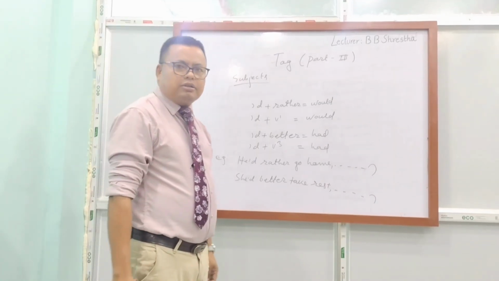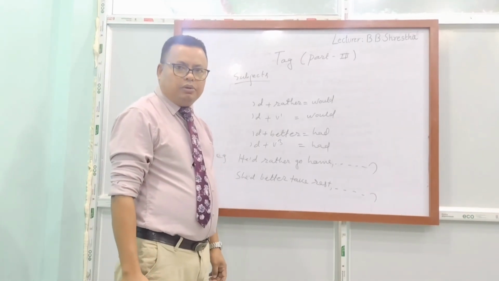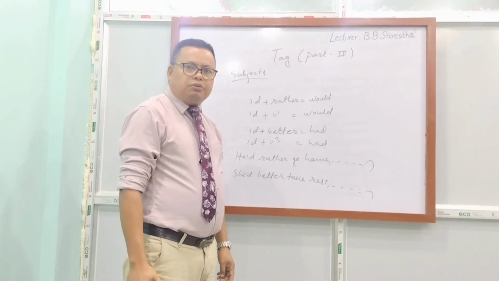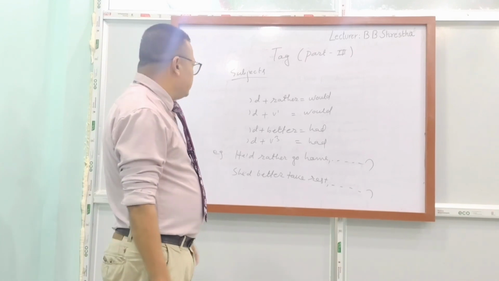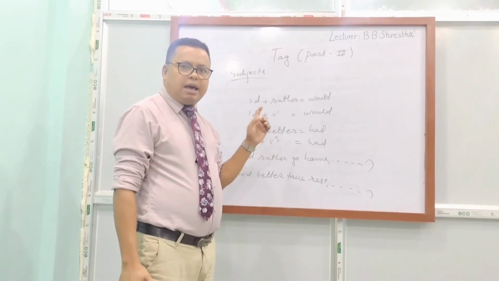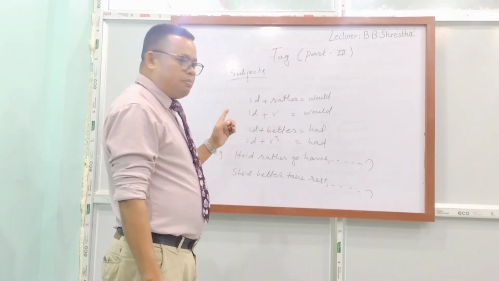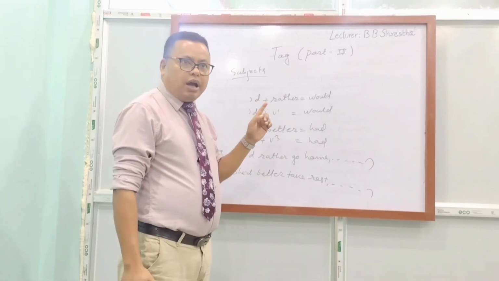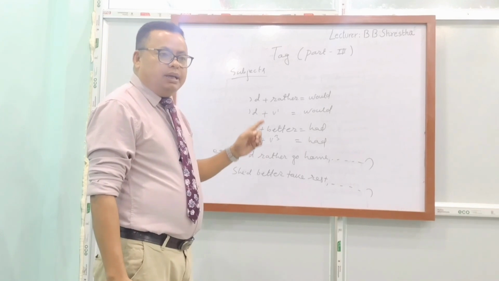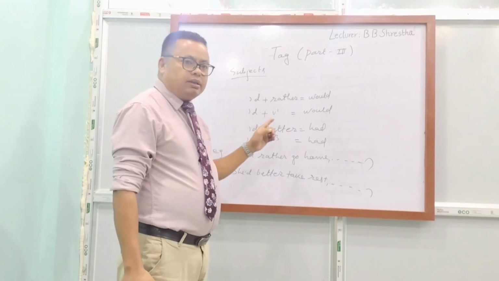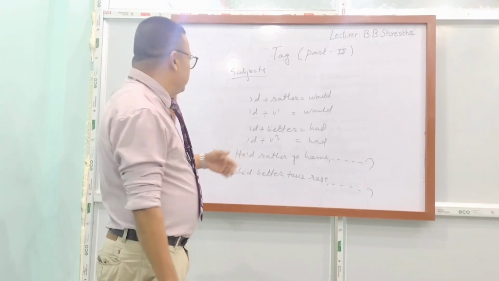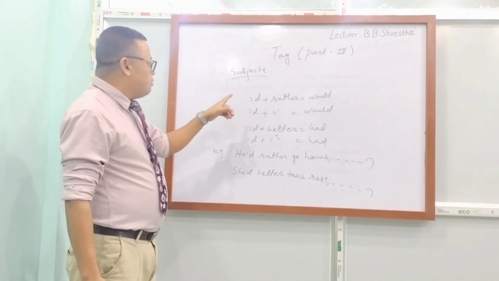Dear student, let's move on to another rule. The rule of apostrophe D. Sometimes in a question tag you can see that with the subject there is apostrophe D. You have to find out what that apostrophe D means and make the tag accordingly. Otherwise you will be mistaken. You will be wrong. Now I will make you clear.